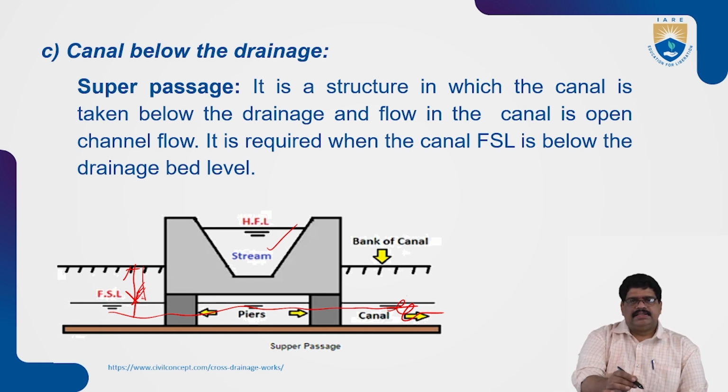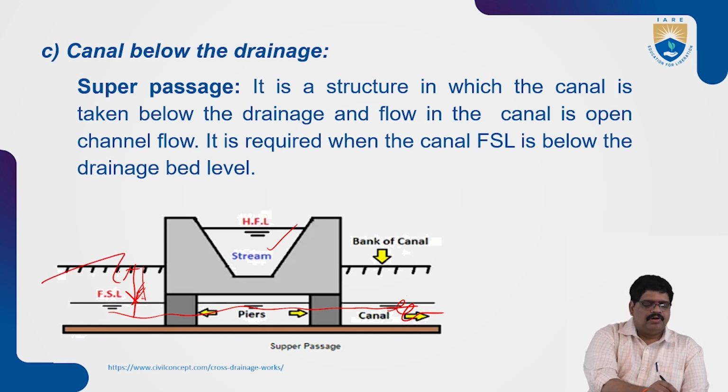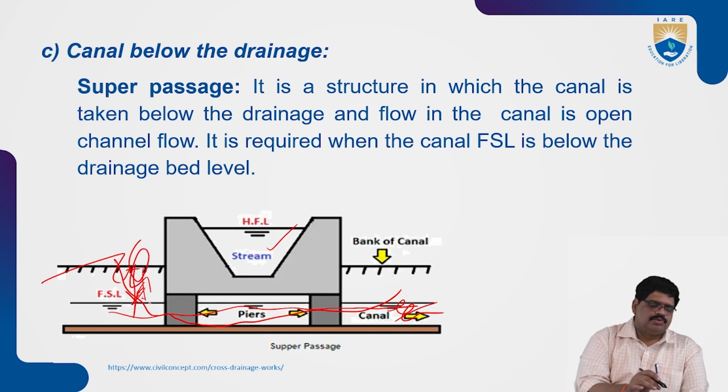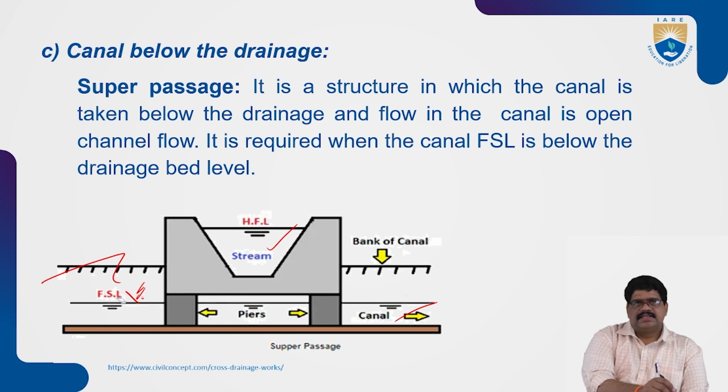So let us see that one. It is a hydraulic structure which is constructed here. The canal is taken below the drainage, and the drainage also flows. The canal is an open channel flow, and the drainage flows here, when the canal full supply level is below the drainage bed level, but these two cannot be mixed. That is the main important point for the construction of these structures.